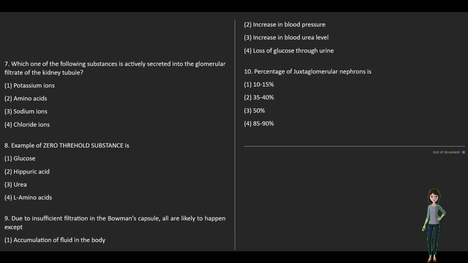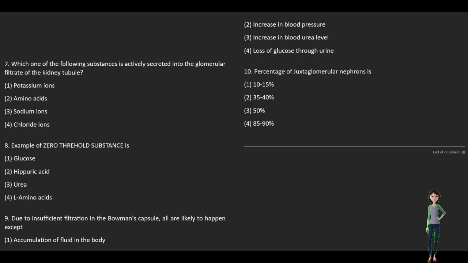7. Which one of the following substances is actively secreted into the glomerular filtrate of the kidney tubule? 1. potassium ions, 2. amino acids, 3. sodium ions, 4. chloride ions. 8. Example of zero-threshold substance is: 1. glucose, 2. hippuric acid, 3. urea, 4. amino acids.